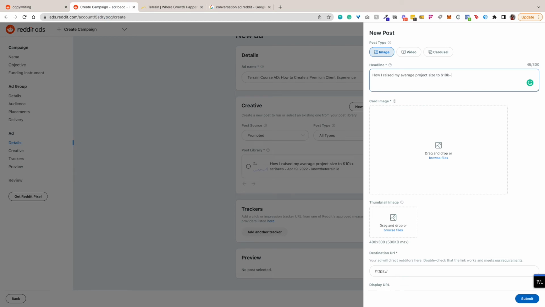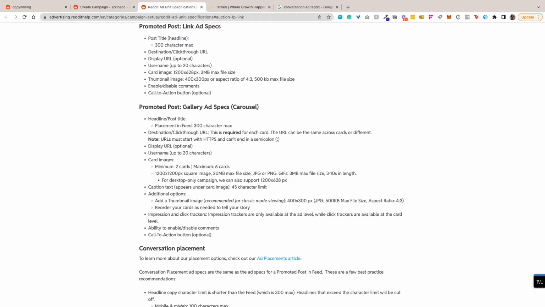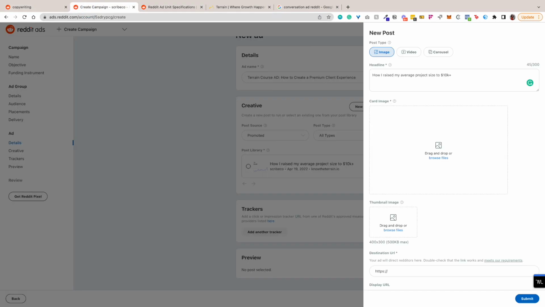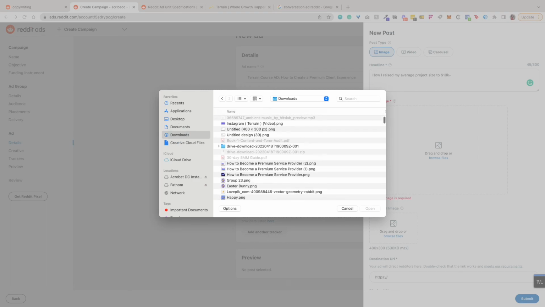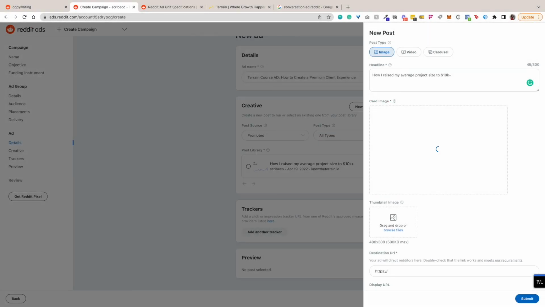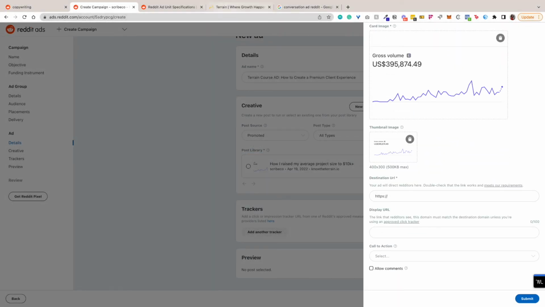For the card image, I believe it's 1200. Let's look at this. Yeah, so it's 1200 by 628, and then the thumbnail is 400 by 300. So I'm just going to go ahead and upload the ones that I made earlier today. So let's do this. So really, really simple. And then we're going to add the destination URL over here. And the domain comes over here, and then you choose a call to action.